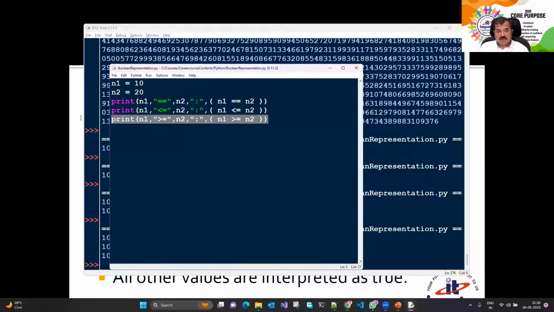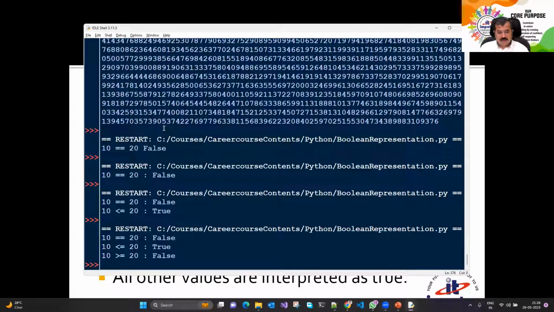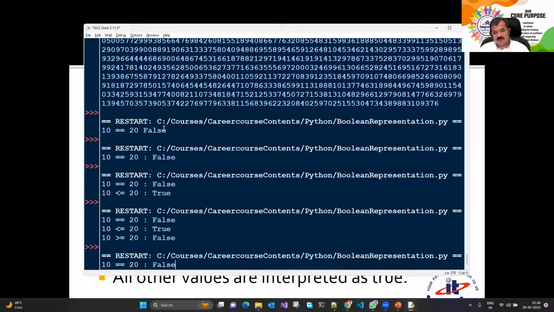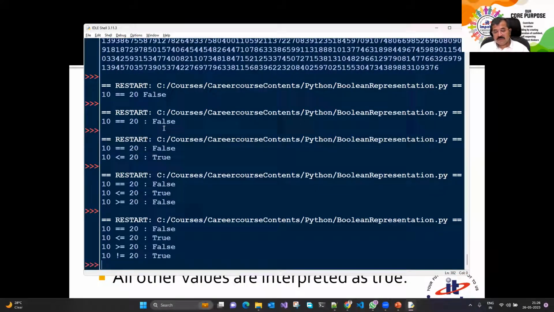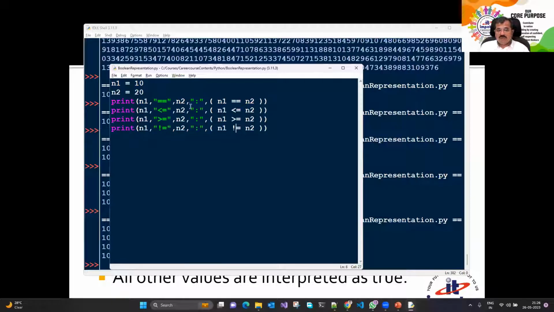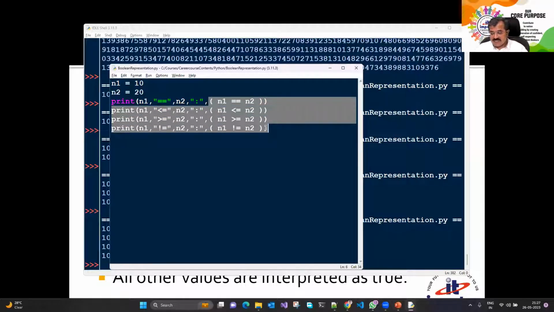Let's talk about not equal to. 10 not equal to 20. So let me say not equal to 20, and let's run the code. 10 not equal to 20 is true. So for all these Boolean expressions, we have got only two answers, either true or false. It did not say I don't know.